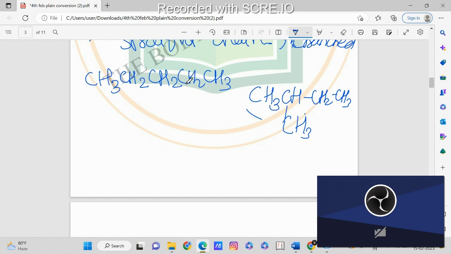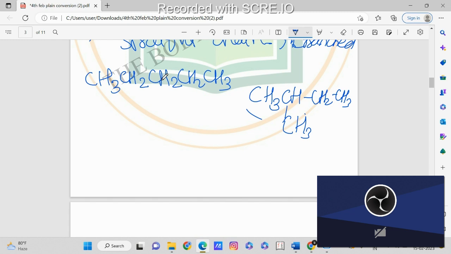So when we are having the carbons in a straight chain, we need to apply more and more energy. As we need to apply more energy, the boiling point will be more. To boil or dissociate this, to break the bond, we need more energy. So in the first case, the boiling point will be more.